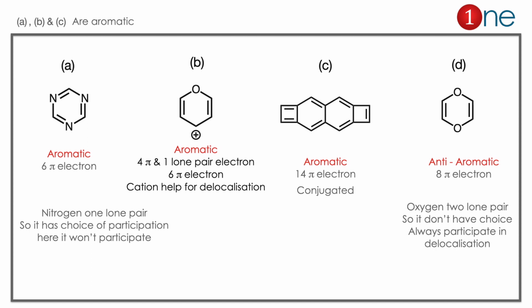But if you look at D, it has 2 lone pairs. Definitely one lone pair participates in each case. So 8 pi electrons, it's an anti-aromatic system. So except D, all systems are aromatic. Here the concepts you have to learn is lone pair participation. If you have oxygen, definitely the lone pair participates. Second thing is the cation. The cation helps the delocalization.